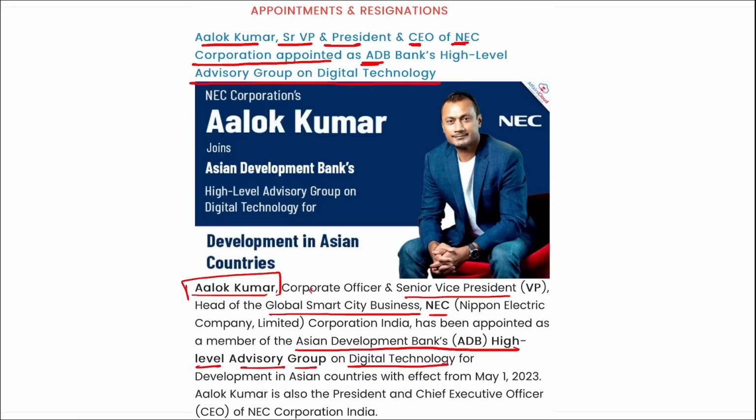That is based on digital technology and development in the Asian countries with effect from 1st of May. Alok Kumar is also the President and Chief Executive Officer of the NEC Corporation India, and now he has been appointed as the member of the Asian Development Bank's high-level advisory group on digital technology for the development in Asian countries. If we talk about Alok Kumar, he has nearly 3 decades of experience in senior leadership role in business transformation. He has also worked in companies that include GE Healthcare, General Electric Capital Corporation and ABN AMRO Bank.